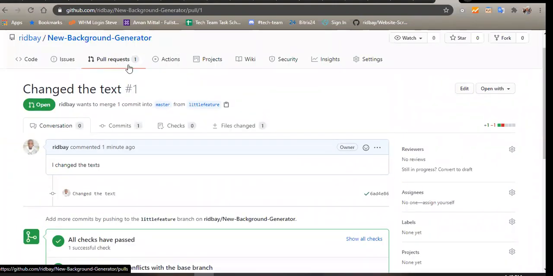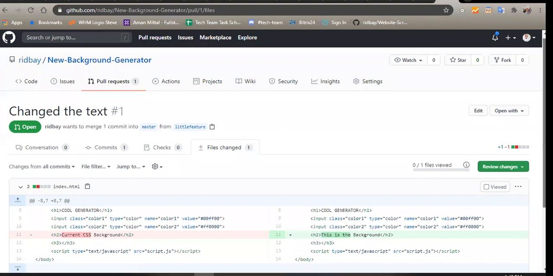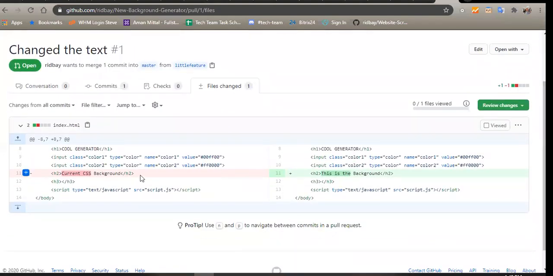Once she sees this pull request, she'll be able to see all the changes I've made, and she's going to say, okay, Ridwan made some changes, and she's going to look through all those. She can click on files changed. So she can go through the code like, okay, we added current CSS background, and Ridwan made some changes like, this is the background now.